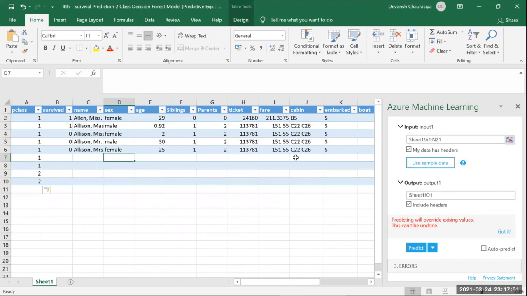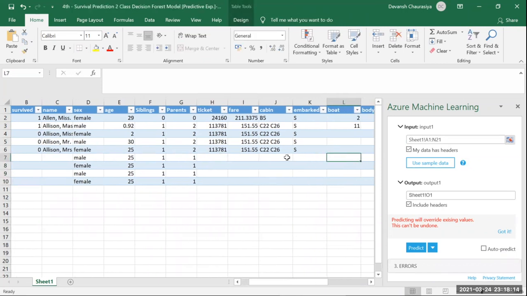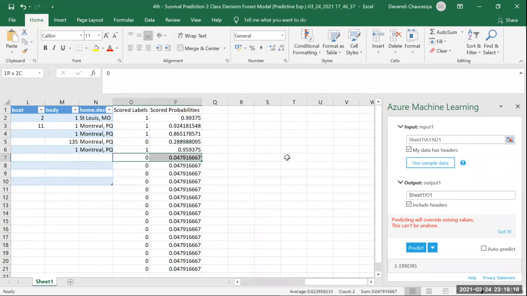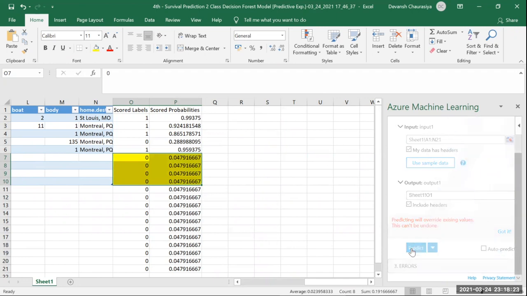And I put a male, then a female, then a male, then a female, and I add the age as 25, 25, 25, 25, and one sibling, one parent. All right, so from row number 7 to row number 10, this is what we're interested in. And I click on predict.